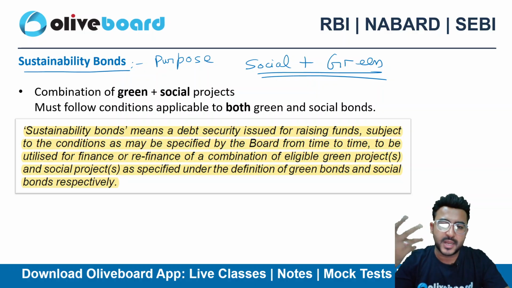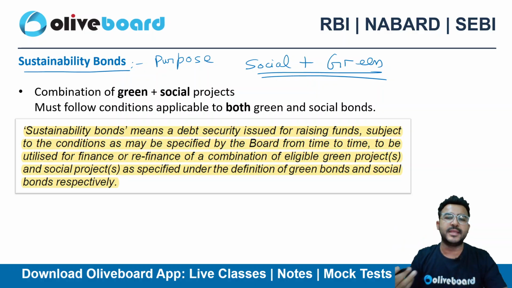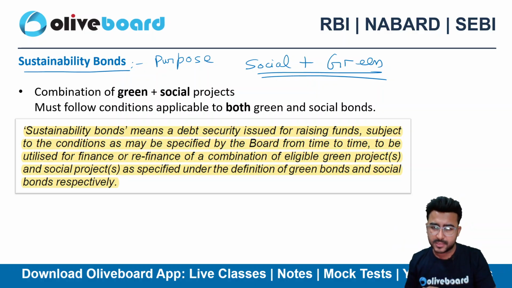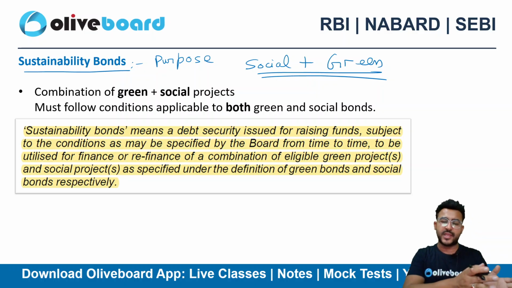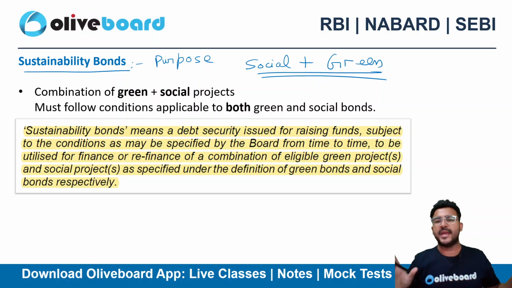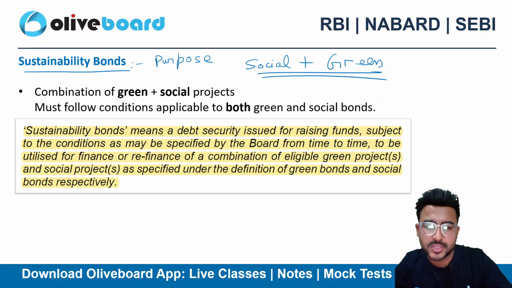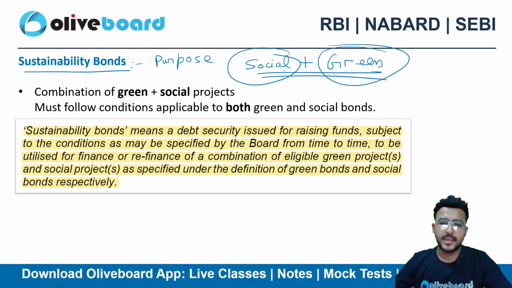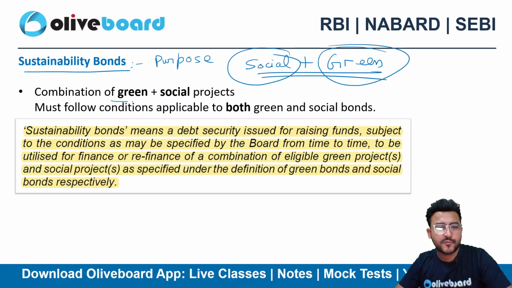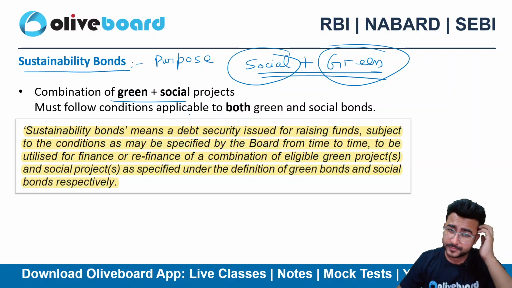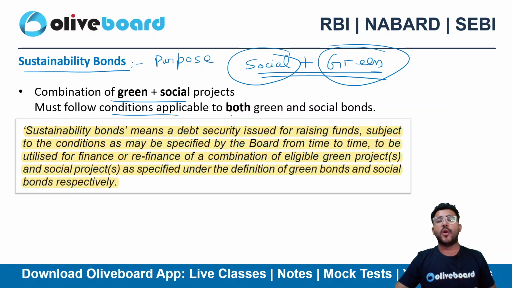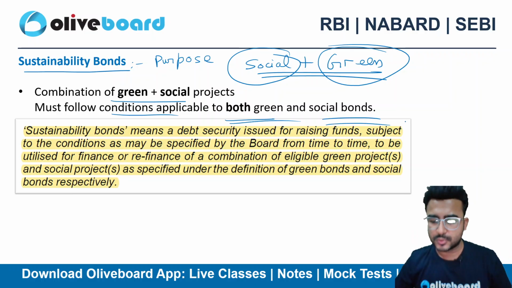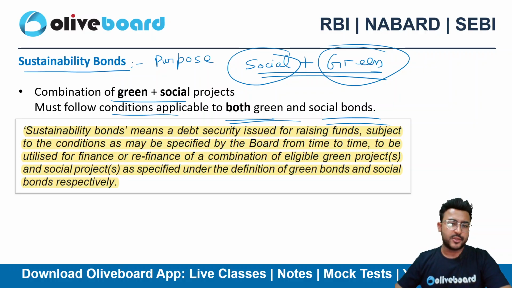So let's suppose a green school bond, or maybe a public transportation plus housing bond, or it can be water purification, which is a green purpose, and an education bond, which is a social purpose. So it will definitely focus on two things rather than just the social. It will focus on social as well as green, right? So it's a combination of green and social projects, and it must follow the conditions that are applicable to both green bonds as well as social bonds. So both the conditions need to be followed here.